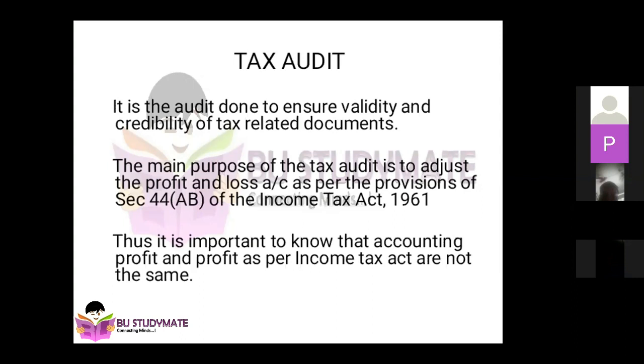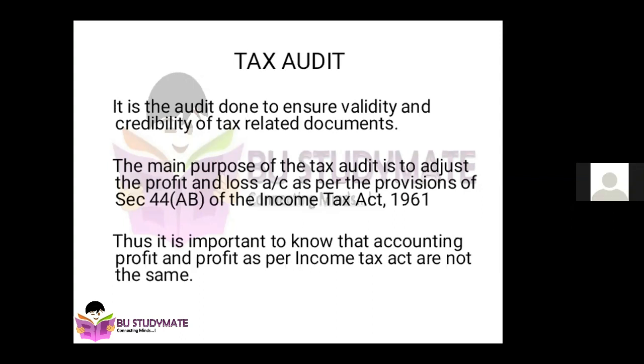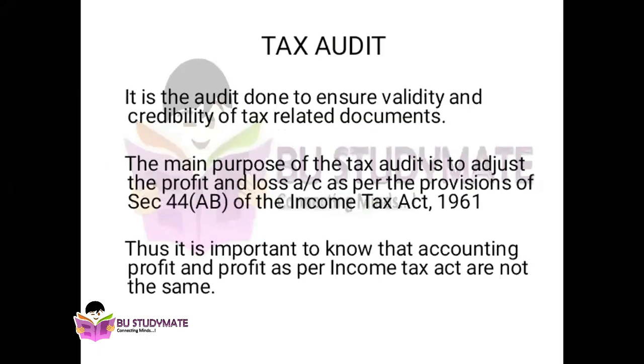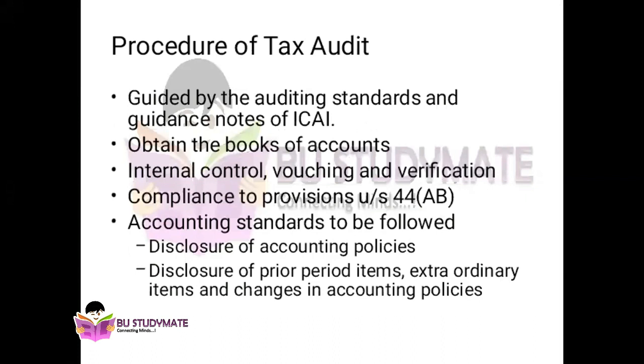So when you compare the question and the final answer there, the book profit, or the net profit you have in the question, is altogether different from the profit you have got in the income tax. This adjustment is done under tax audit. Are you clear with this point? It's a very important point, and in the examination, if you write this point, it gives more weightage. So with this, I'll go with the procedure of tax audit, the last topic for the day.